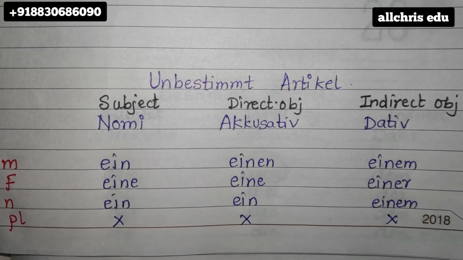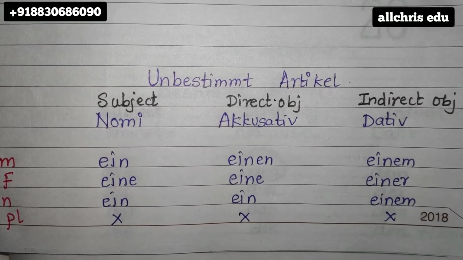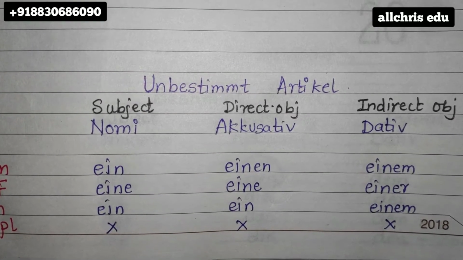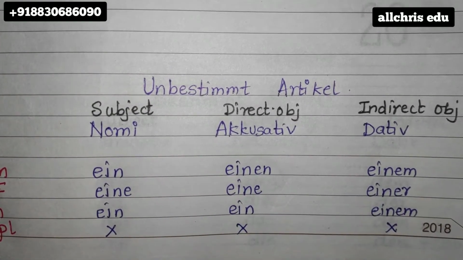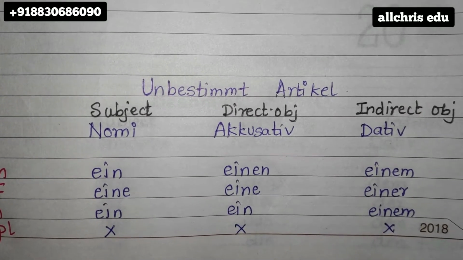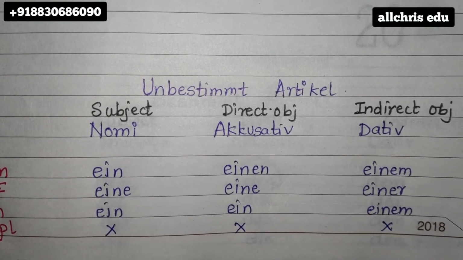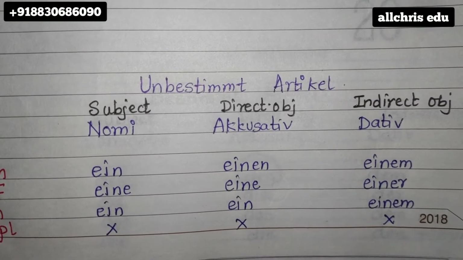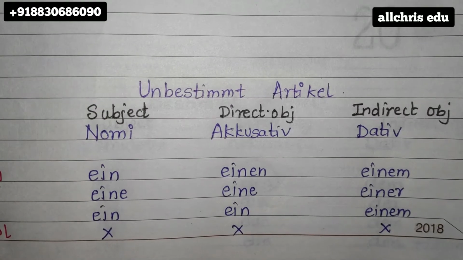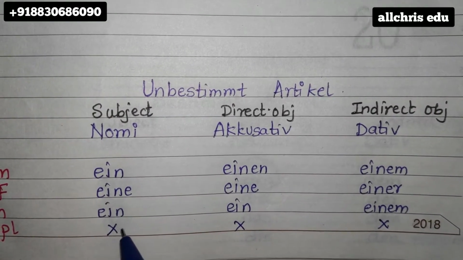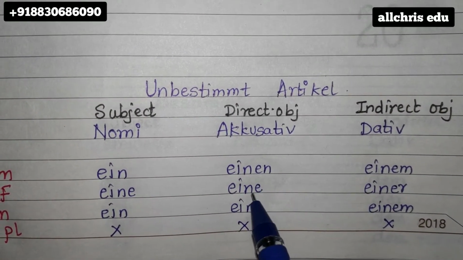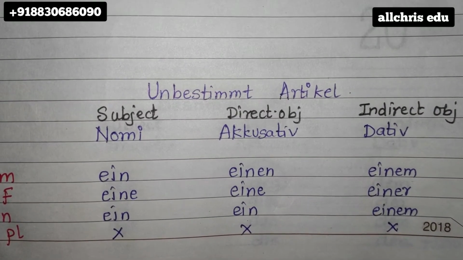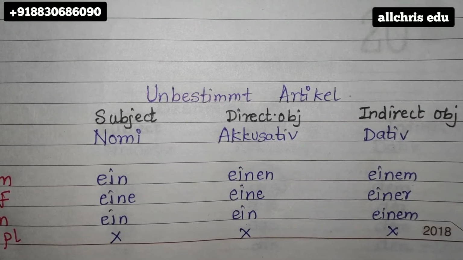So whenever any noun comes in the plural form and you are supposed to write over there unbestimmt article, just put a cross or just put one small hyphen. You can just keep it blank or put a dash. Now using this article, let's do the pronunciation first. Ein, einer, ein, einen, einer, ein, einem, M for mango, einer, einem.